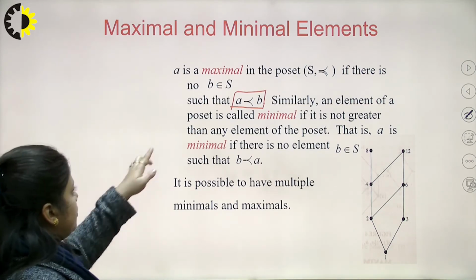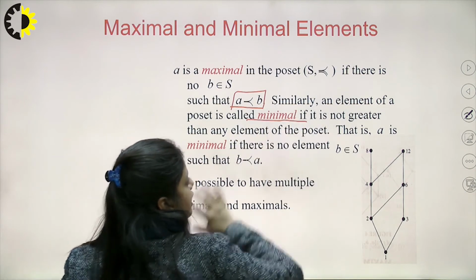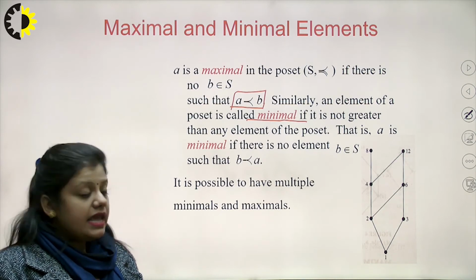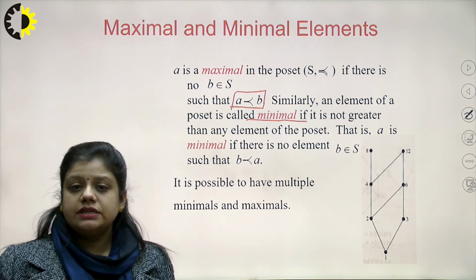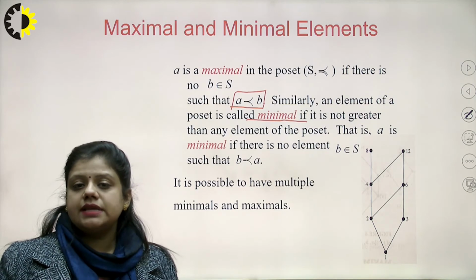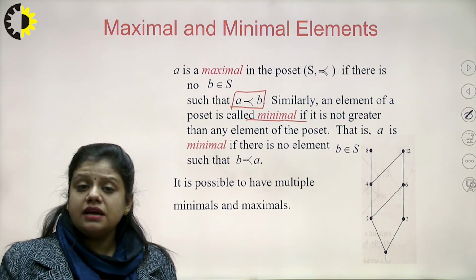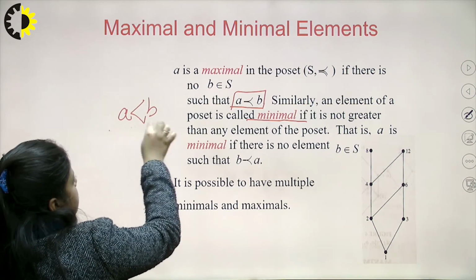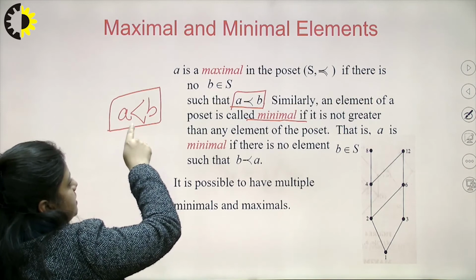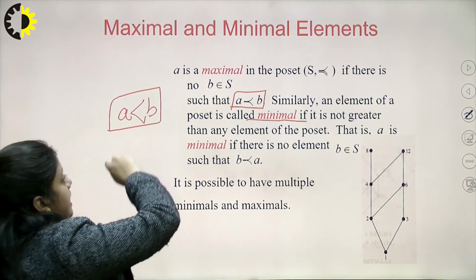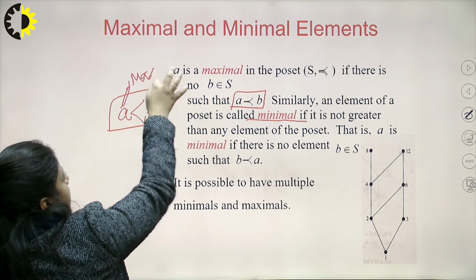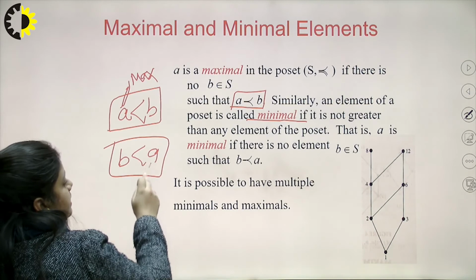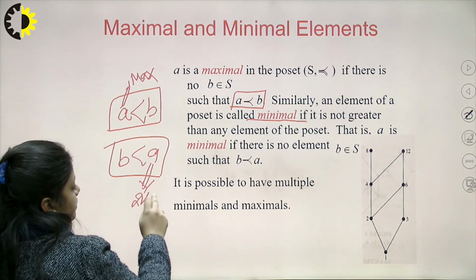Similarly, an element in the poset is called minimal if it is not greater than any element of the poset. That is, A is minimal if there is no element in the set such that it precedes A. So, when A precedes B, that is, there is no element B that succeeds A, then A is the maximal element, and if there is no element B in the set that precedes A, then A is the minimal element.